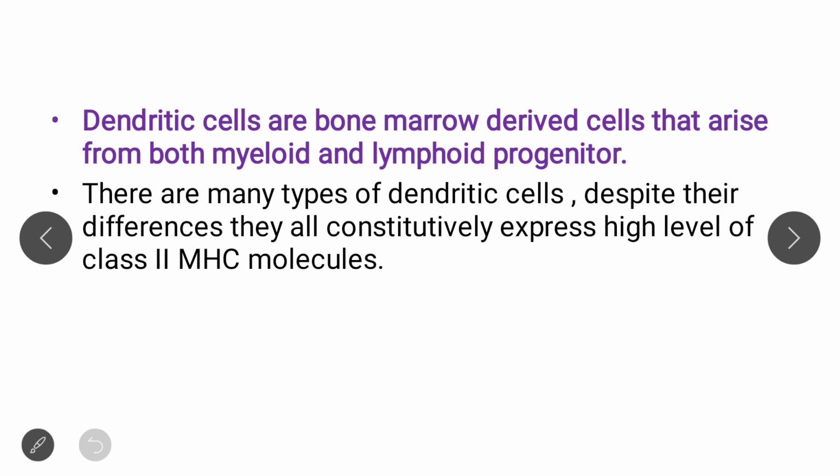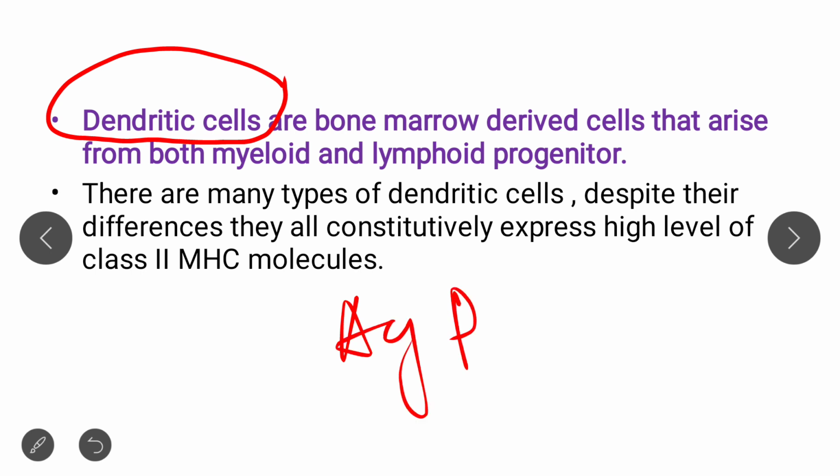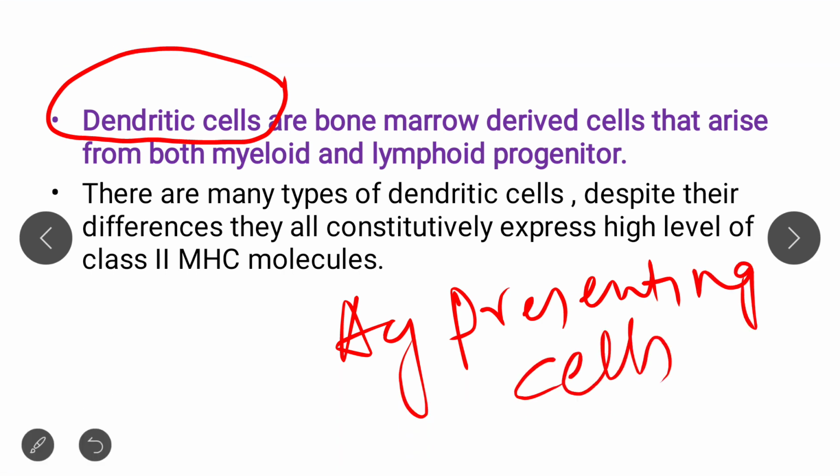First of all, you have to know what dendritic cells are. Basically, if I explain in one word, dendritic cells are antigen presenting cells. Dendritic cells are basically antigen presenting cells. In one word, it is antigen presenting cells.